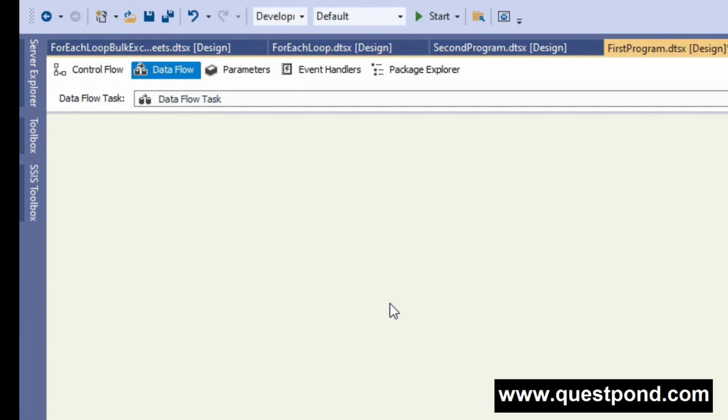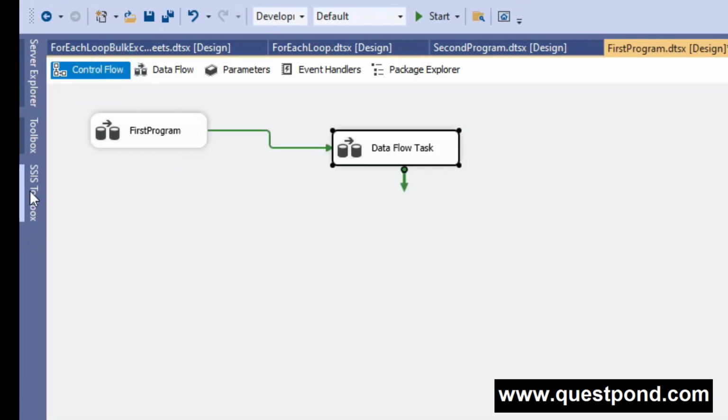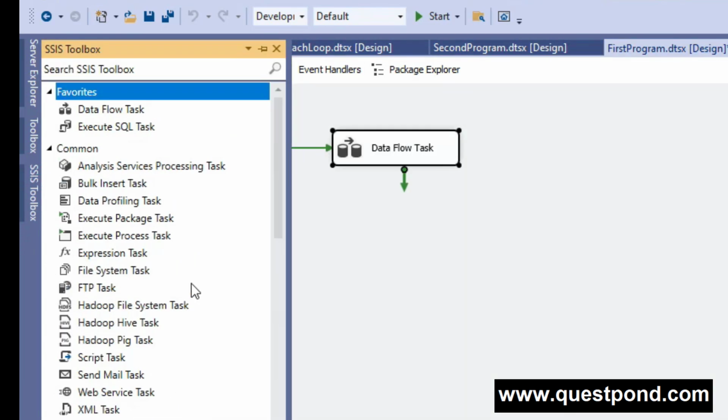So in a package we have one control flow, but we can optionally have one or more data flow components according to our requirement. So summarizing this answer, if you want to perform any non-ETL activities, then yes, we can go to the control flow, and by using this toolbox, by using these components, we can perform all the non-ETL activity like sending mails, writing scripts, executing SQL queries, and many more.